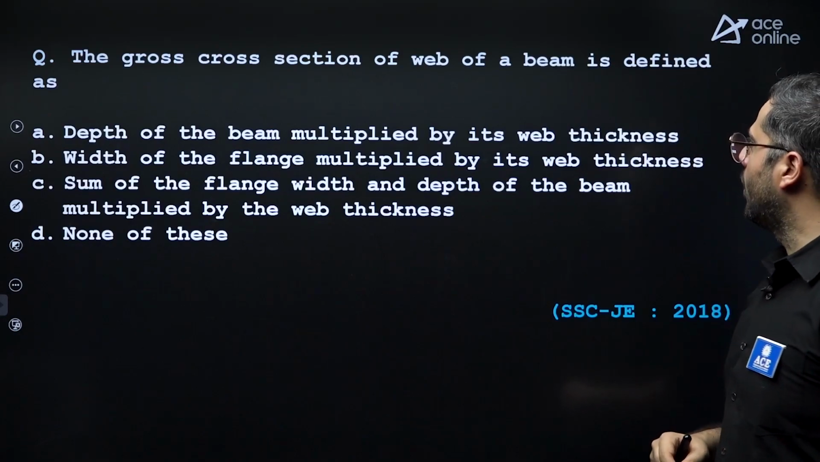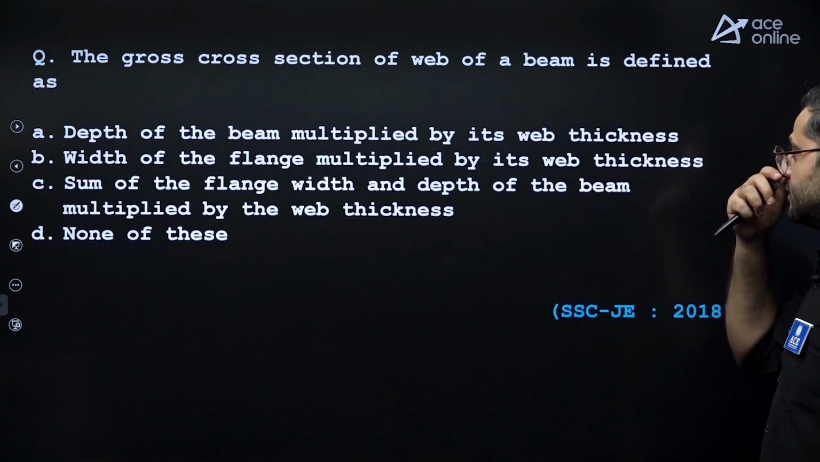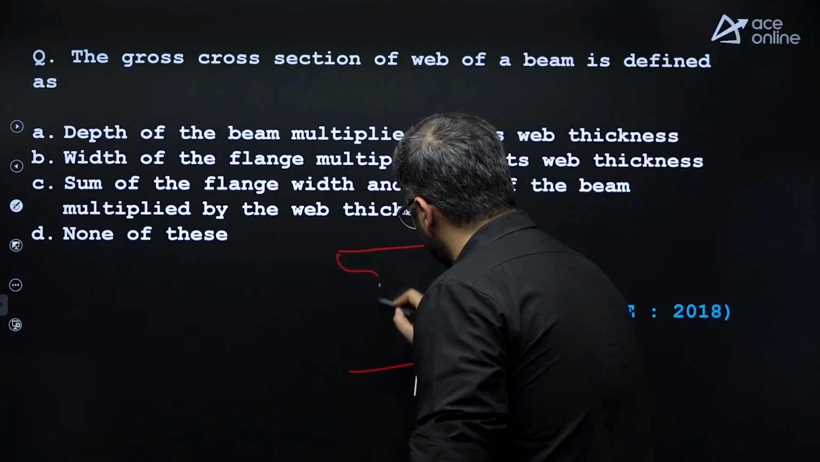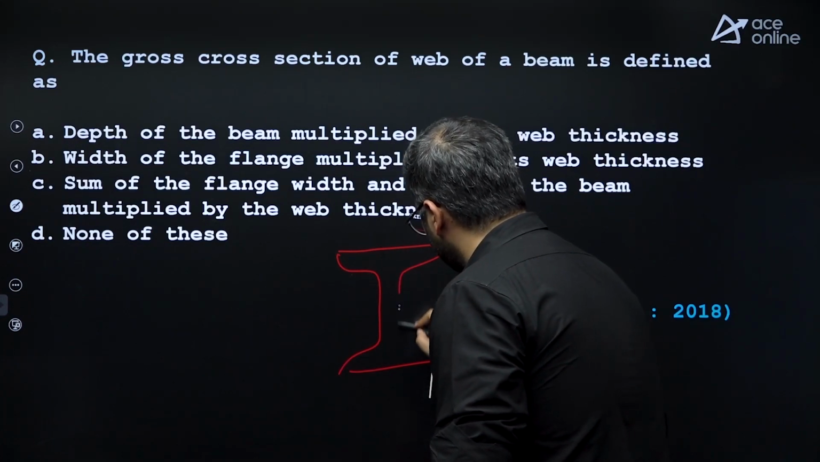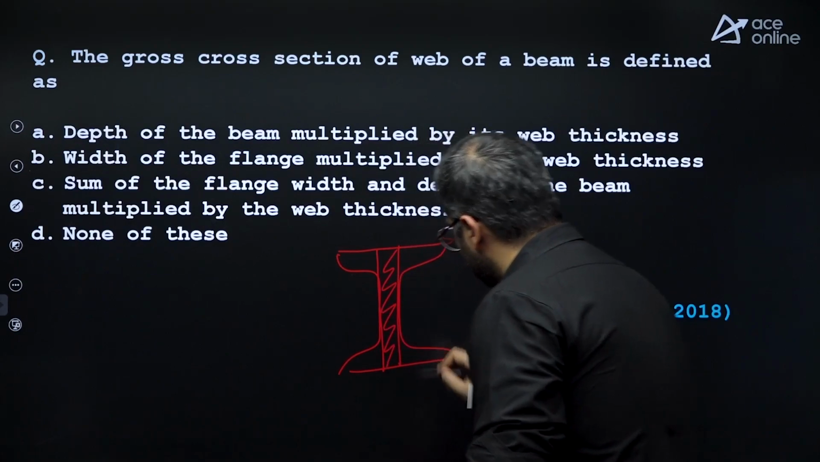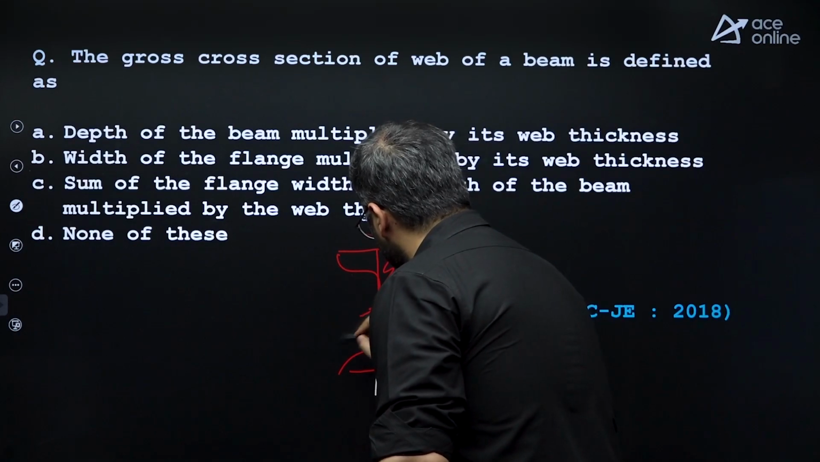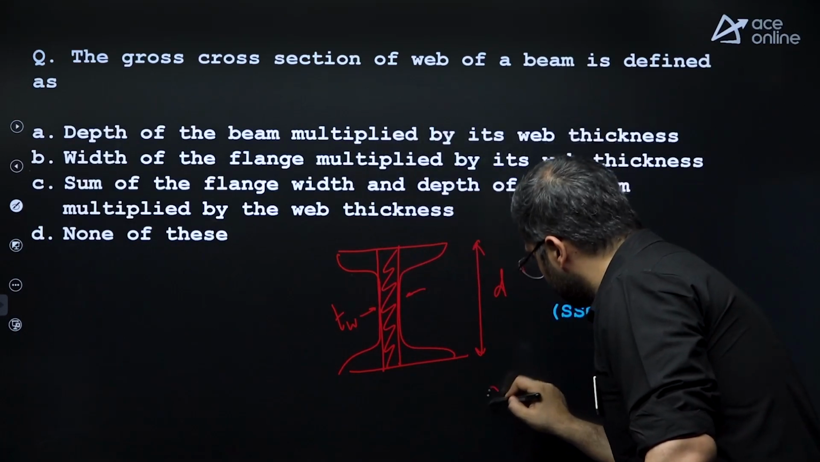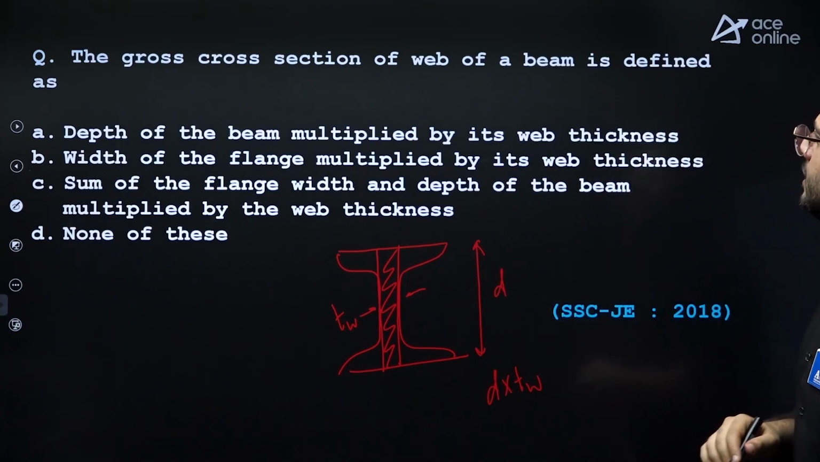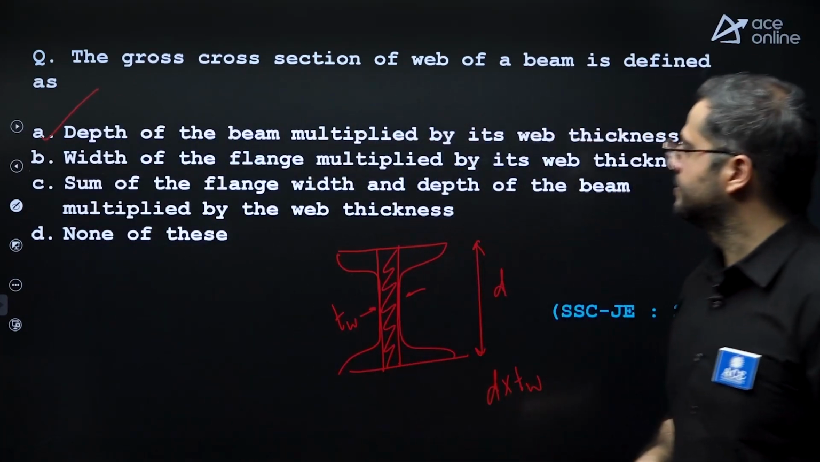The gross section of the web of beam is defined as the gross section of the web of beam. So it is for a rolled steel beam. For the web portion, which is responsible for taking shear stress, we consider the entire depth multiplied with the thickness of web. So D multiplied by tw, the total depth multiplied with web thickness. Option A.